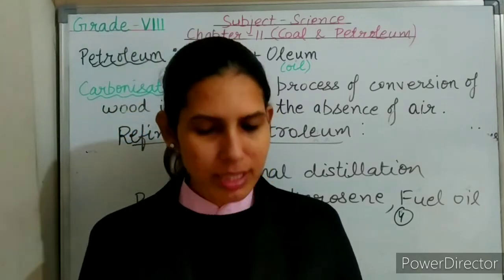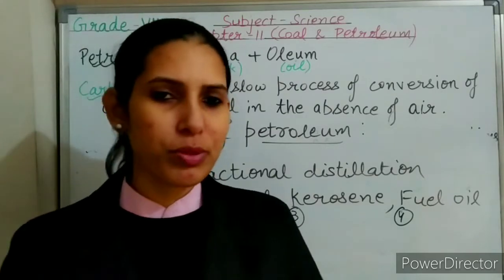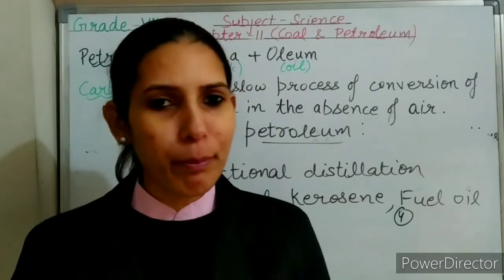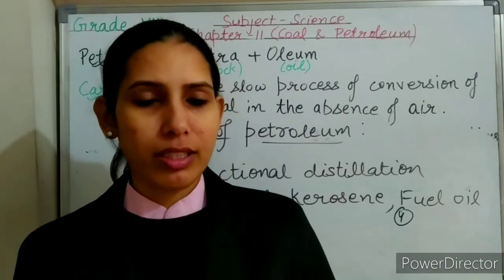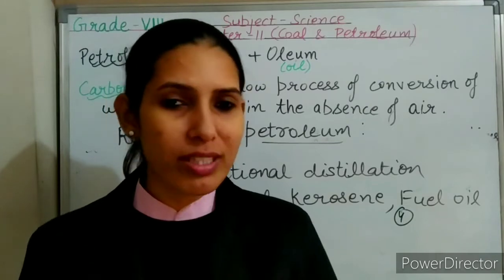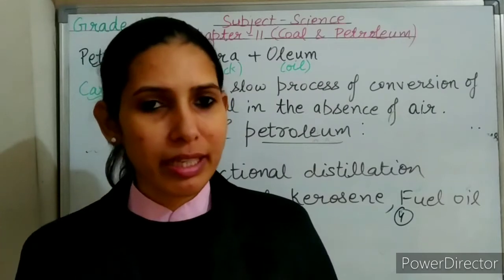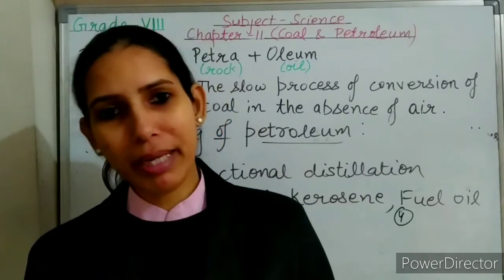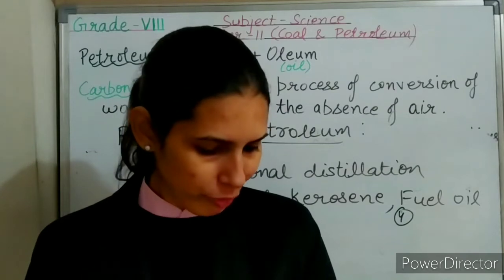Next is, why is natural gas a preferred fuel over all other fossil fuels? Natural gas on burning produces a lot of heat. And when natural gas is compressed under pressure, it is known as compressed natural gas, or CNG. It doesn't produce any poisonous gases on burning. It also doesn't produce smoke on burning. So it doesn't cause air pollution. That's why it is a cleaner fuel and it can be easily transported through pipelines. That's why it is a preferred fuel over all other fossil fuels.